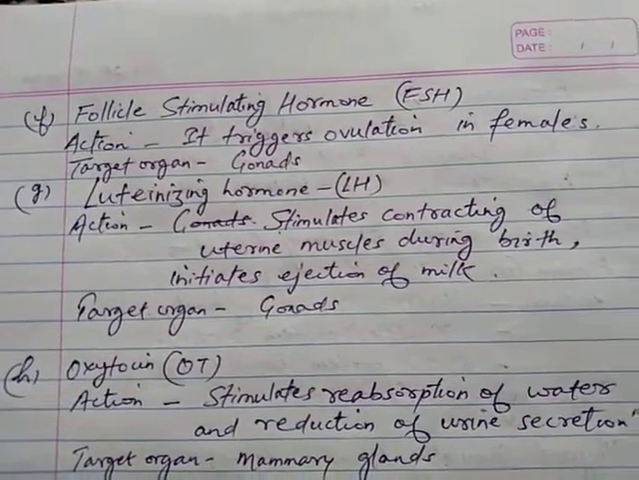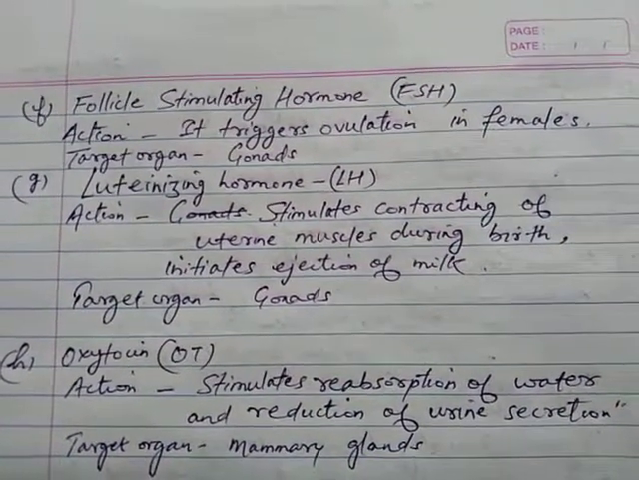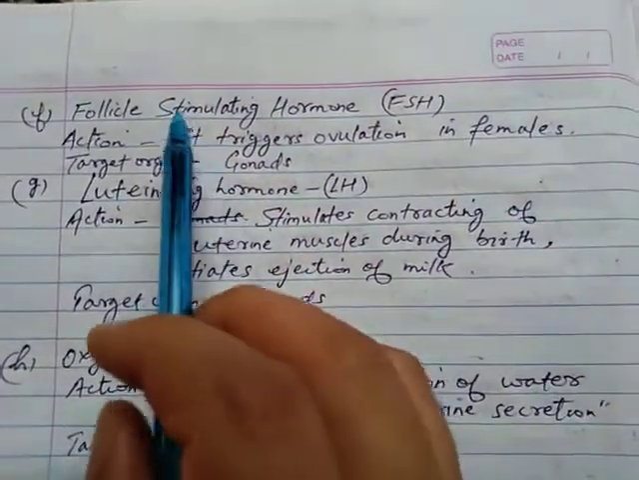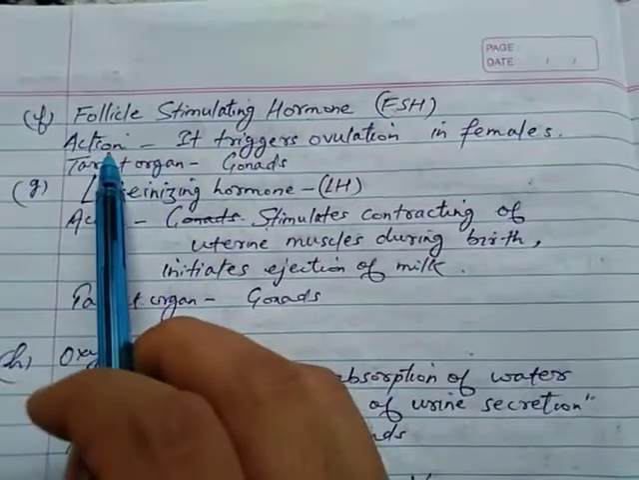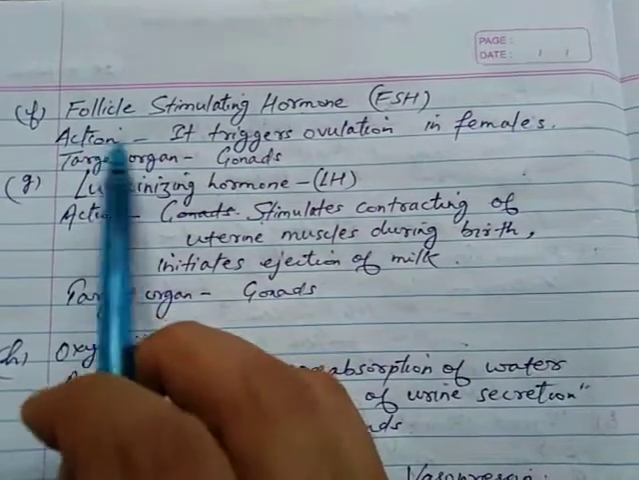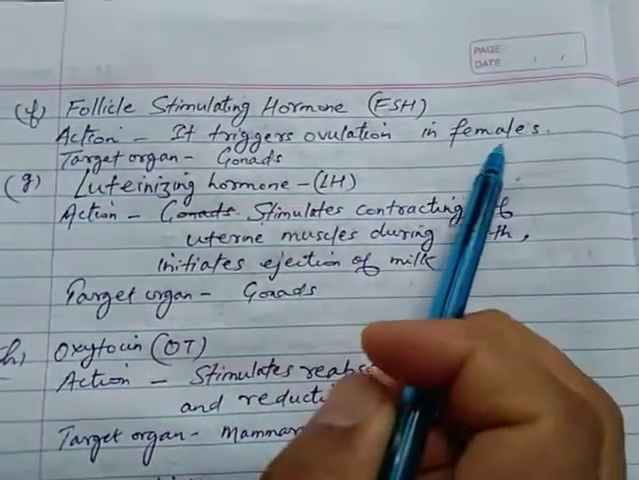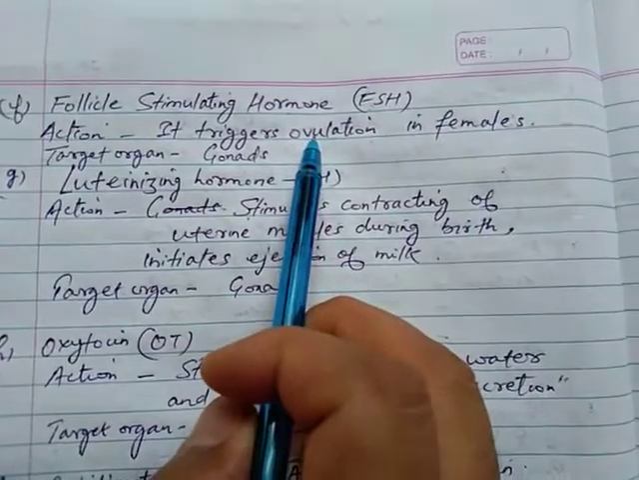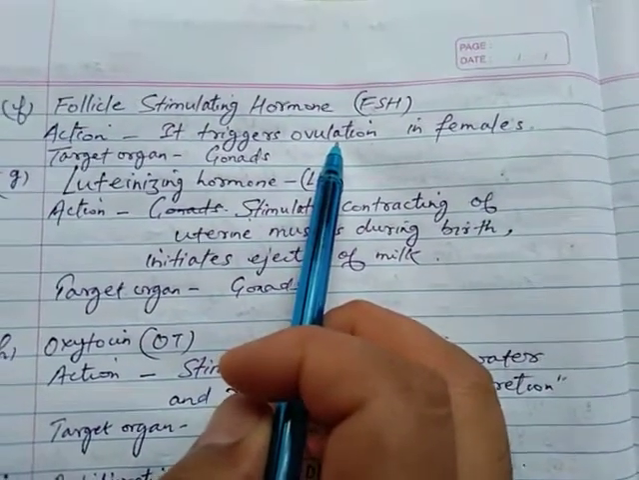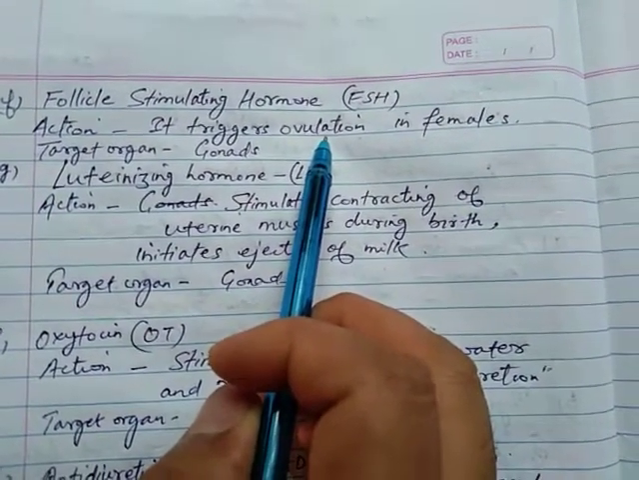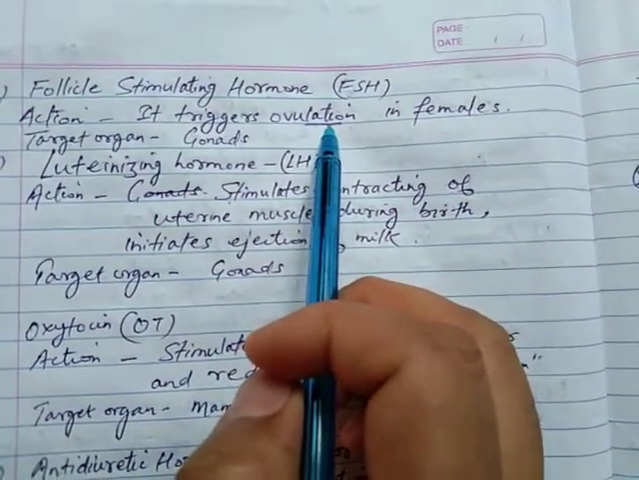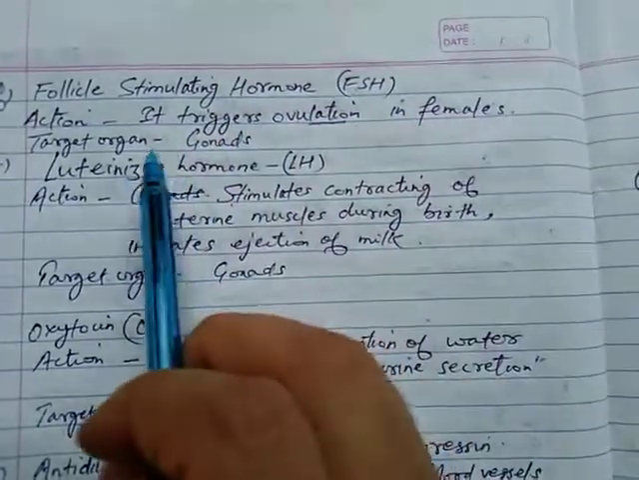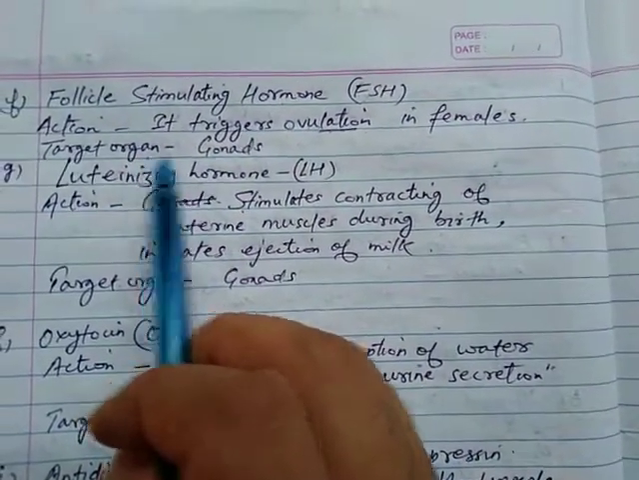Now students, the next hormone of the pituitary gland is follicle stimulating hormone, that is FSH. What is its function, what is its action? It triggers ovulation in females. Ovulation is a process in which mature eggs are released in the body of females. Its target organ is the gonads.